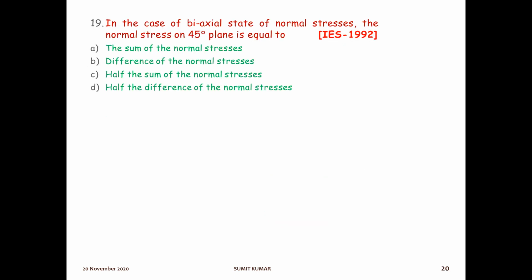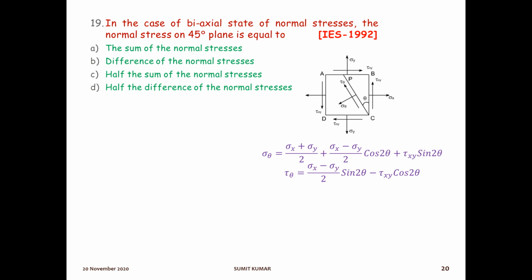The next question: in the case of biaxial state of normal stresses, the normal stress on a 45-degree plane is equal to what? Here are the formulas. It is asking about the normal stress at 45 degrees, so we will use this formula. It is also said that it is a biaxial state of normal stresses, only sigma x and sigma y. It means this tau xy is 0.